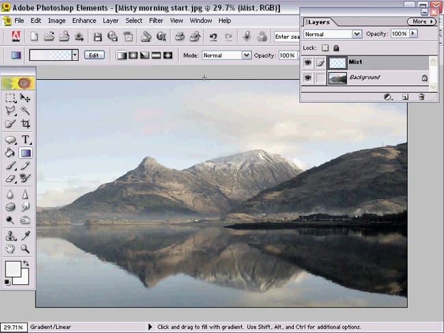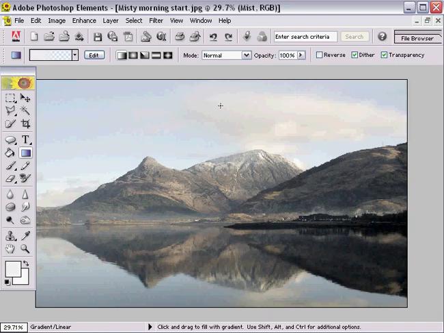Once we've done that, we can create our gradient, and Photoshop and Photoshop Elements allows us to draw a line which tells the software where to start and end the gradation. So I'm going to remove my Layers palette so we've got a clear screen, and let's give that a whirl.